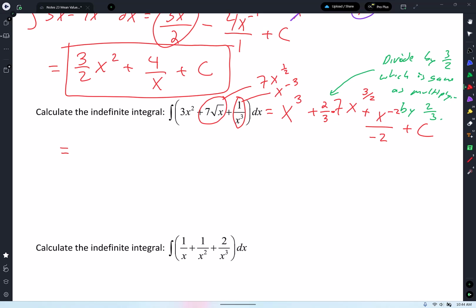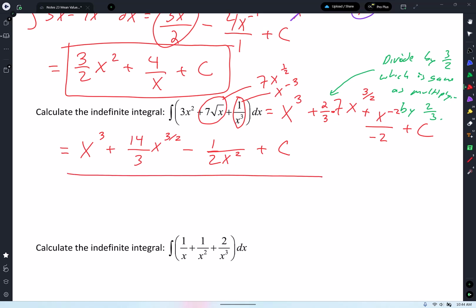Are we okay? All right, I'm just making it pretty now. X cubed plus 2 times 7 is 14, and it does not simplify, so you can say 14/3 with the x to the 3 halves like that. Or you can say 14x to the 3 halves all over 3. It doesn't matter. Whatever you think is easier. Minus 1/2. I guess the x squared goes to the bottom. Over x squared plus c. And there it is. That's it.